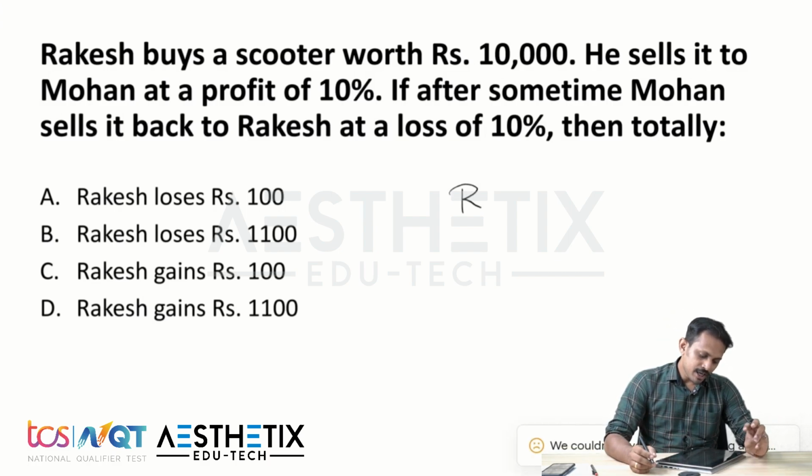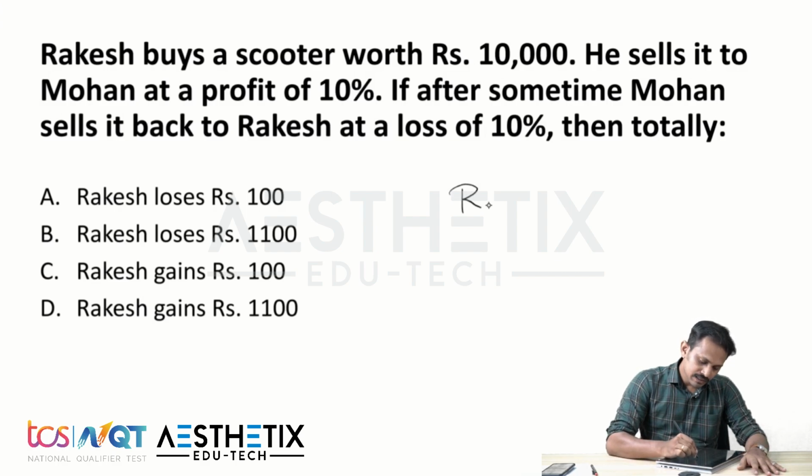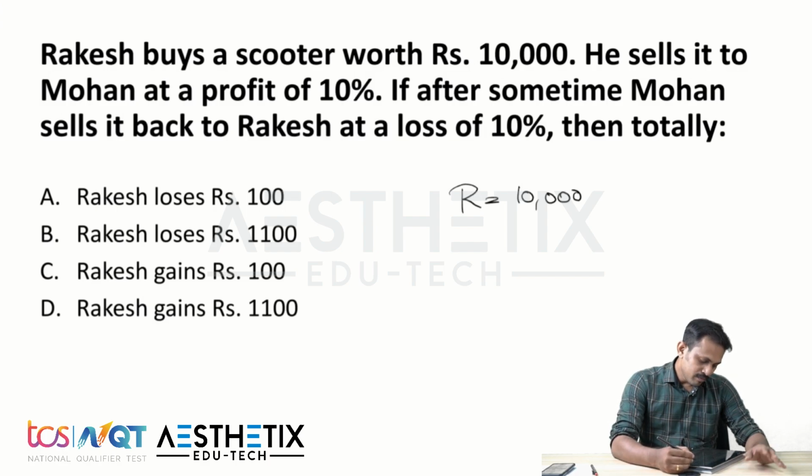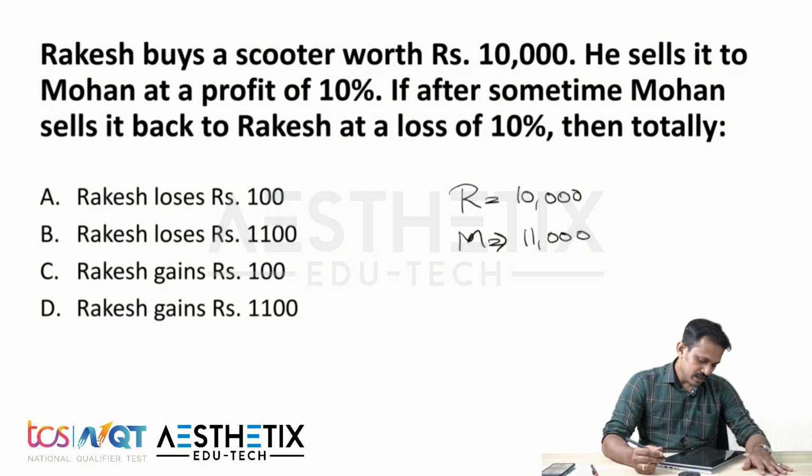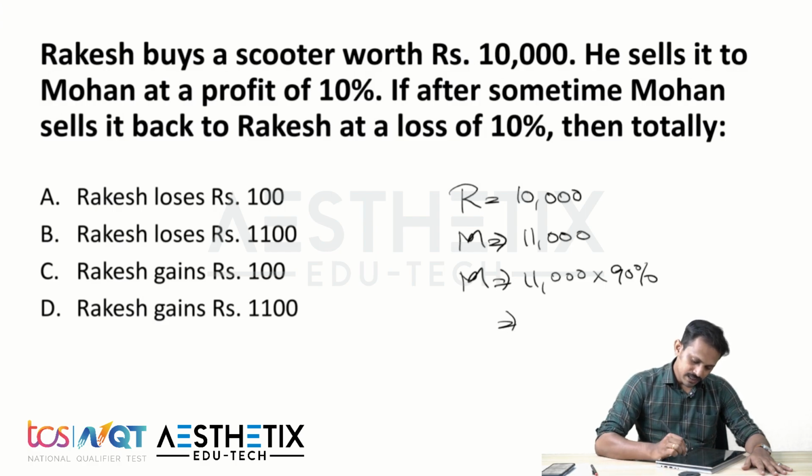So here they are saying Rakesh buys a scooter worth rupees 10,000. So he bought it for 10,000 rupees. Now he sells it to Mohan at a profit of 10%, which means Mohan is buying it for 10% extra, which means 11,000 rupees. Then Mohan sells it back to Rakesh at a loss of 10%, which means Mohan is selling at 90% of the amount, so he is selling it for 9,900 rupees.